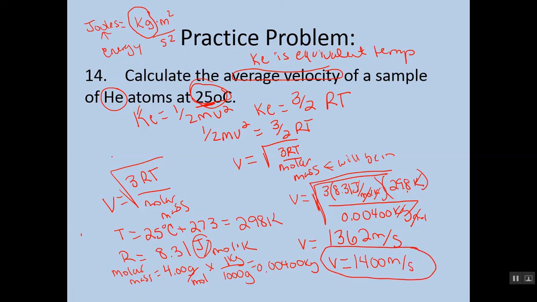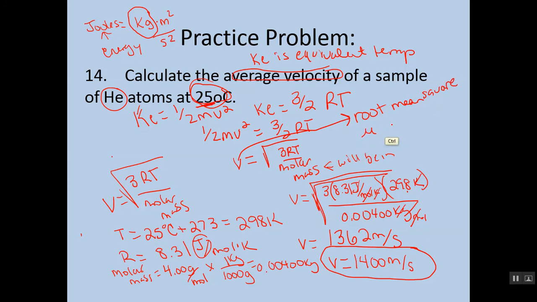Again, y'all, a few things about this problem. I'm not necessarily worried about you being able to derive where this formula came from. I hope you can see or at least get an idea of how I was able to come up with this velocity formula. Talking about the average velocity, it will sometimes be referred to as the root mean square velocity.